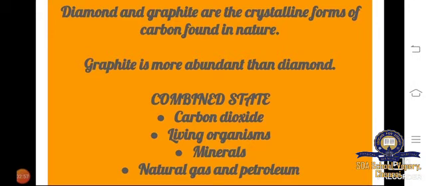Combined state. So in the free state we are getting only three forms. In the combined state, carbon forms carbon dioxide, and it is present in living organisms, minerals, as well as natural gas and petroleum. So these are the combined forms in which carbon is present in the earth.